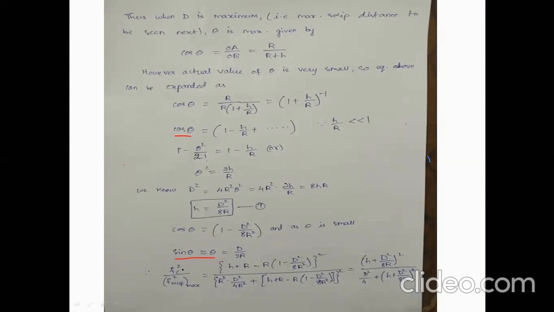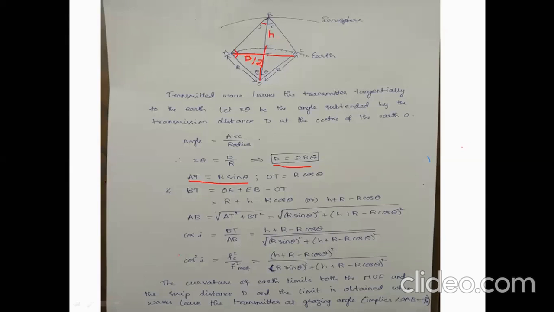And it can be replaced here in the fc by fMUF whole square formula. If you replace, what happens? See this. What is the fc by fMUF whole square formula? Here, H plus R minus R cos theta whole square. Cos theta we will replace with the formula which we got now, and sin theta also.